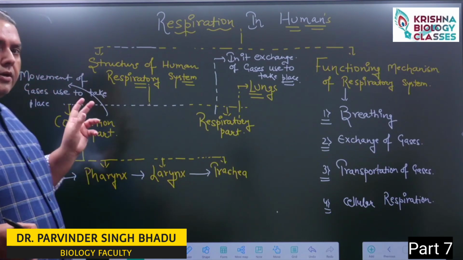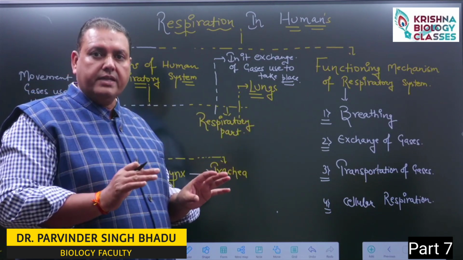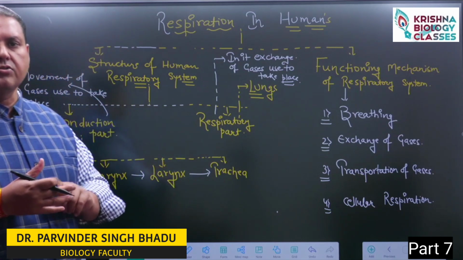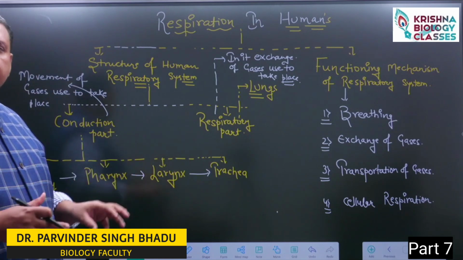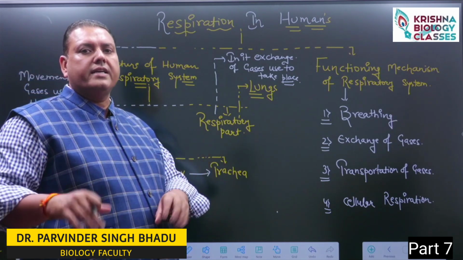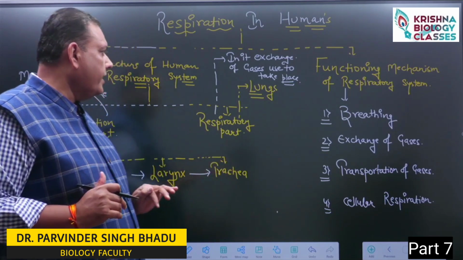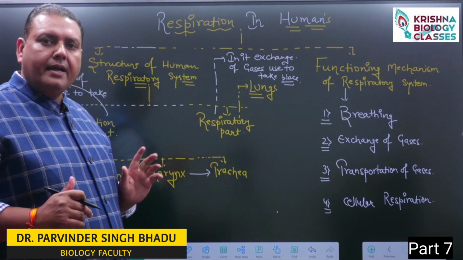Now, during this process, what happens? Oxidation of nutrients takes place. Mainly this nutrient is carbohydrate, but it can also be protein or fats. During this oxidation, energy is released, and this energy is utilized by the cells in various chemical reactions named metabolic activity, considered of two types, aerobic and anaerobic.